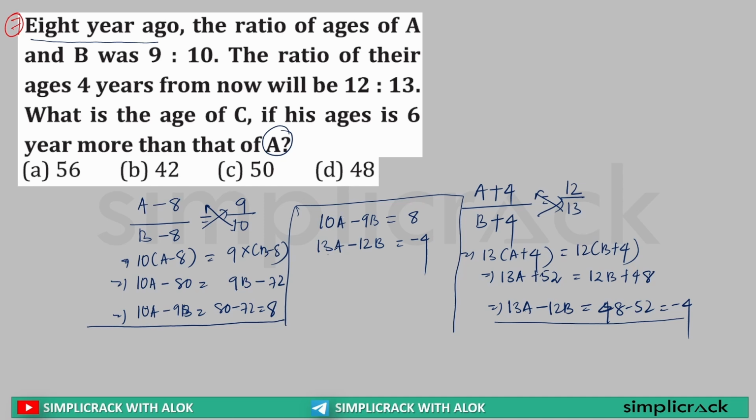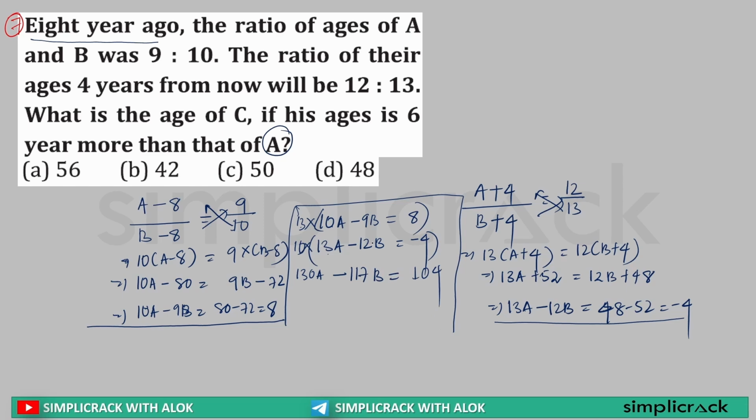So if I have to equalize A, what will I do? Sir, I will multiply 13 over here, and I will multiply 10 over here. So 13 into 10 will be 130, 10 into 13 will be 130. So both will be equal. So what can I do? Sir, 13 into 10 is equal to 130A minus 13 into 9 is equal to 117B is equal to 13 into 8 is equal to 104.